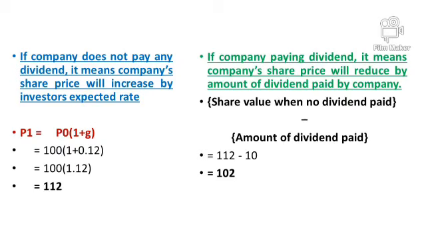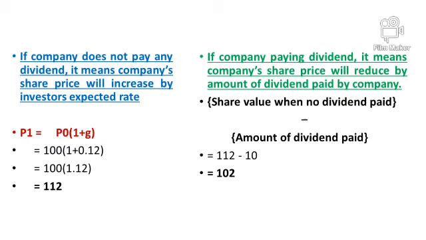And one more thing, whenever we calculate the valuation of share as per Modigliani-Miller, we always start with the value of share when the company is not declaring dividend. Even though the question is reverse, find the value of share when the company pays dividend, and number 2, find the value of share if the company does not pay dividend, we always start with the company not paying dividend.